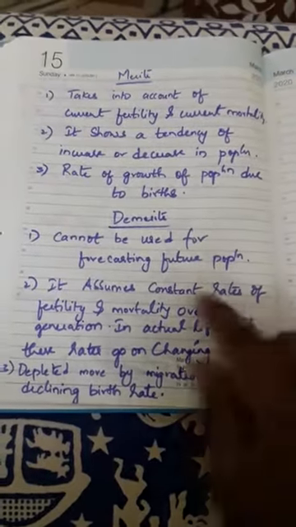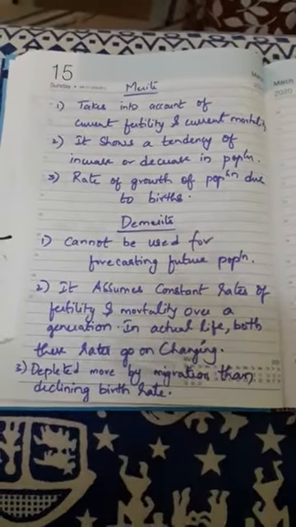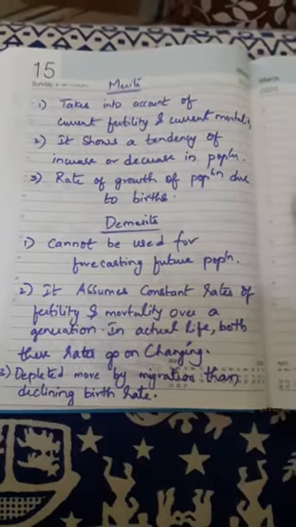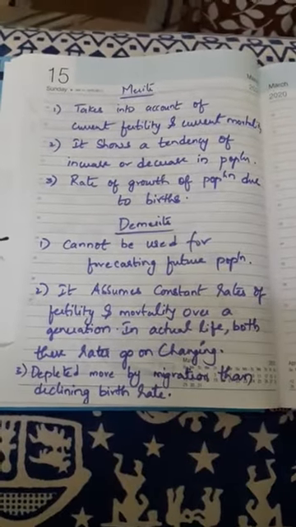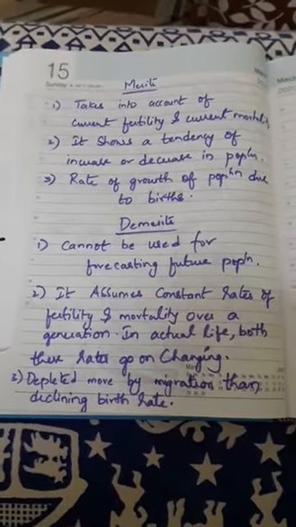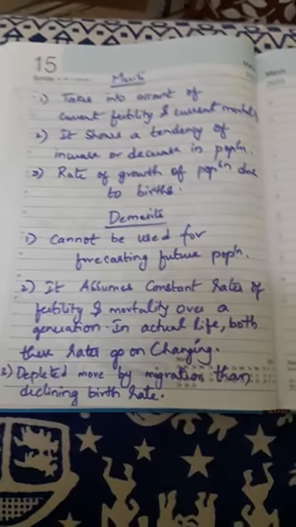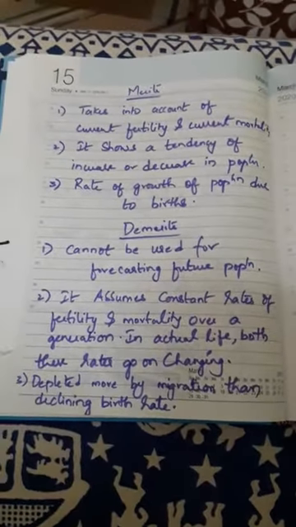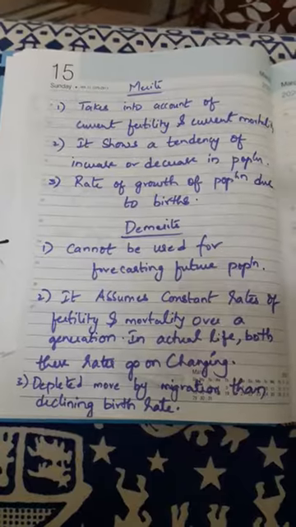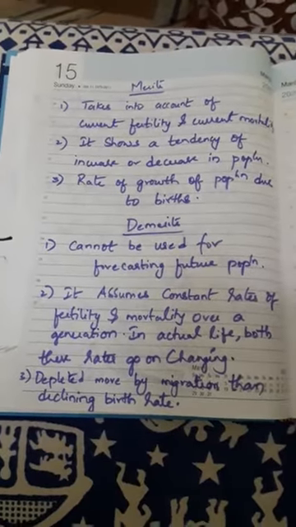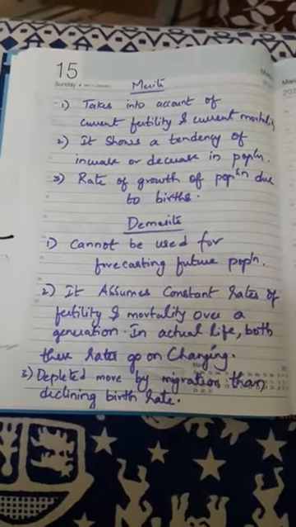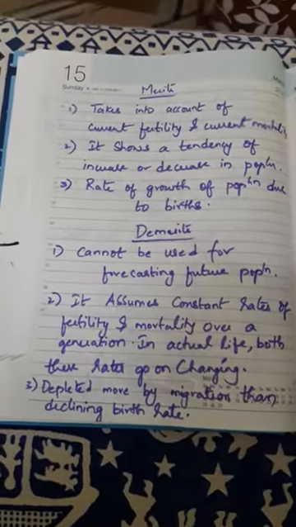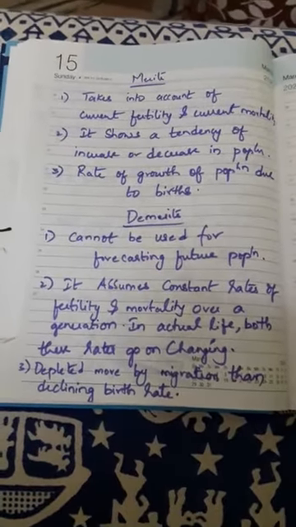Now demerits. It cannot be used for forecasting the future population. Only based on NRR we cannot say that this is going to be the future population, because the mortality keeps on changing. Ups and downs will be there. At a certain point the population increases, at a certain point the population decreases.